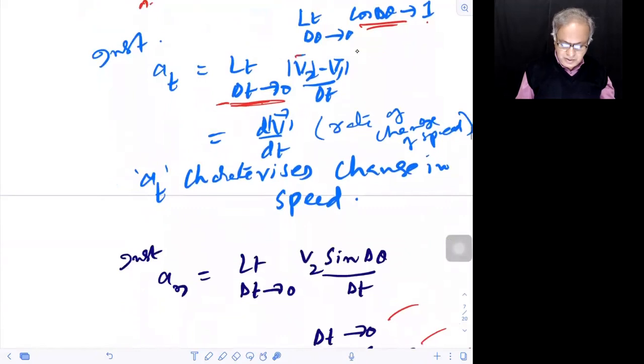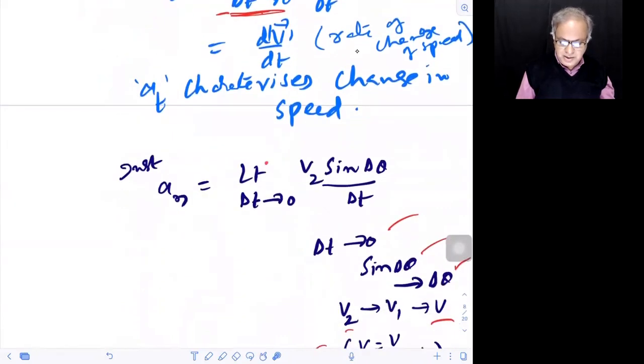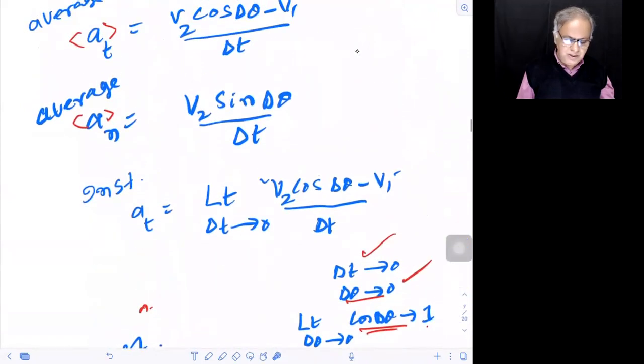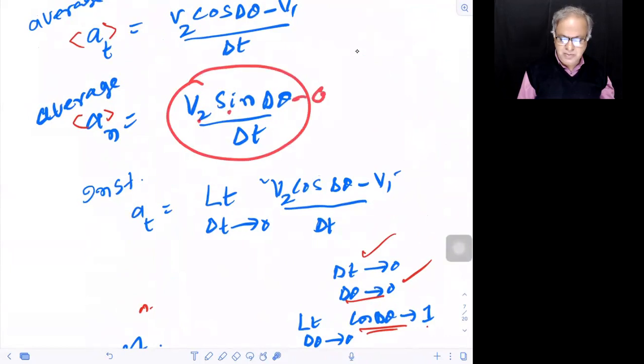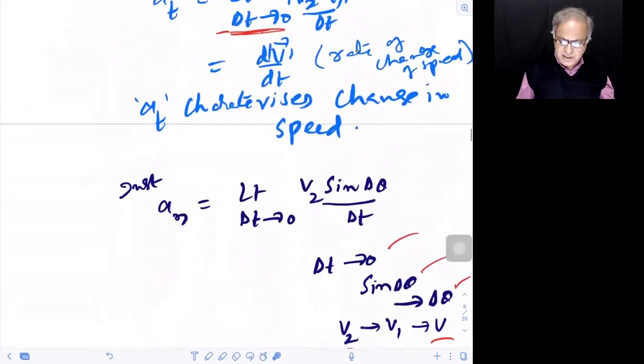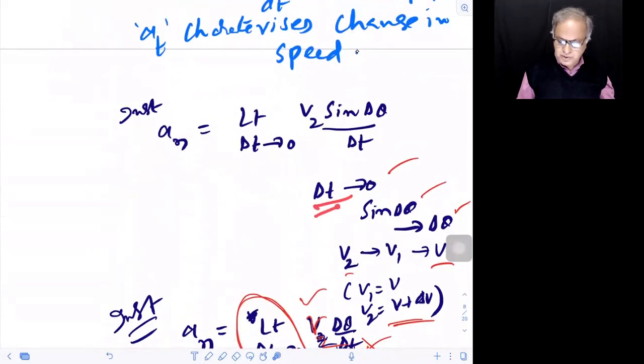But look at this, A normal equals limit delta t tends to 0, v2 sine delta theta by delta t. We found that in the normal direction, the change in velocity is (v2 sine delta theta minus 0) by delta t, so we substituted that here. And once again, as delta t goes to 0, sine delta theta goes to delta theta.